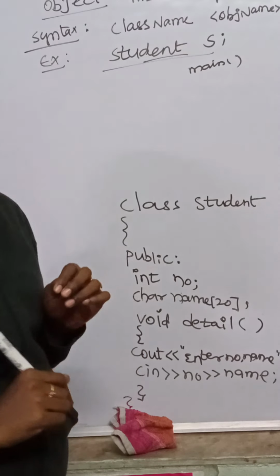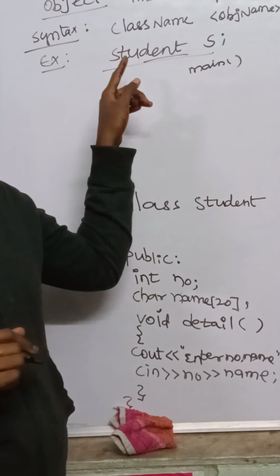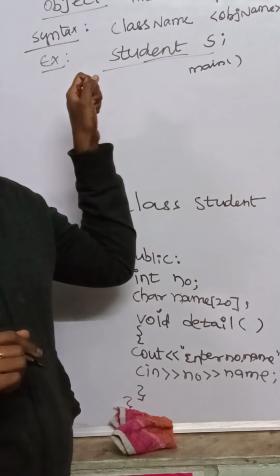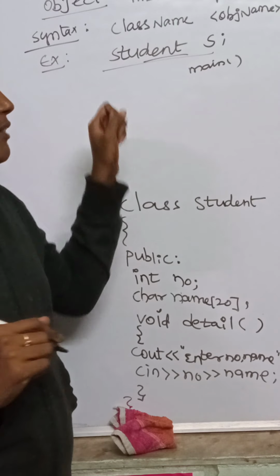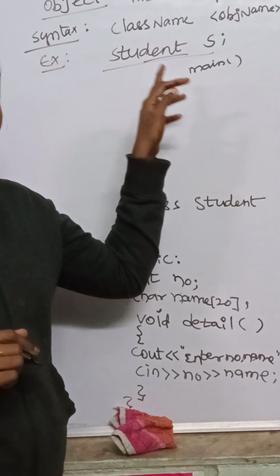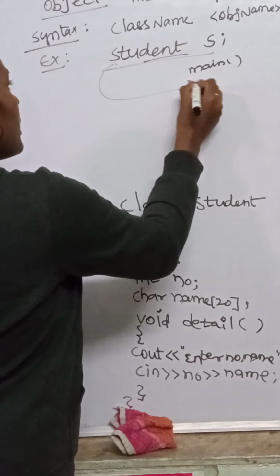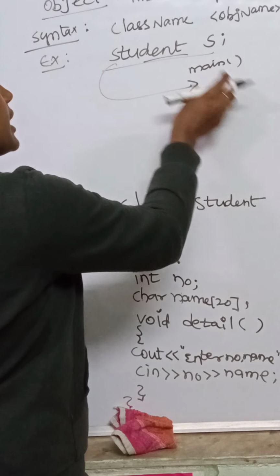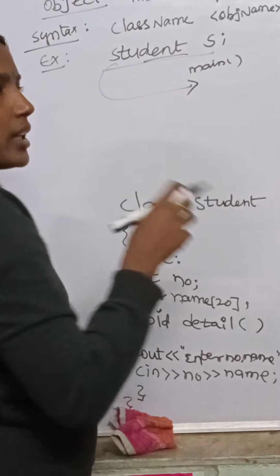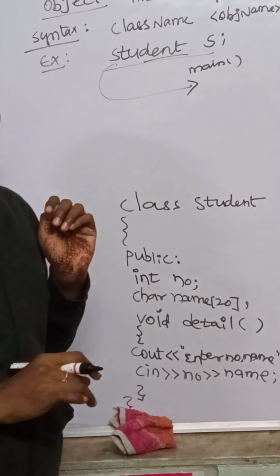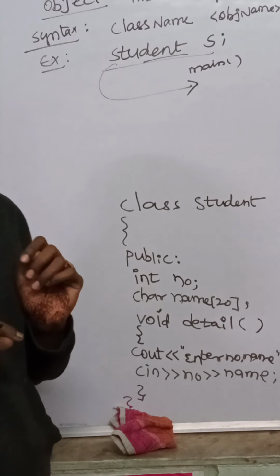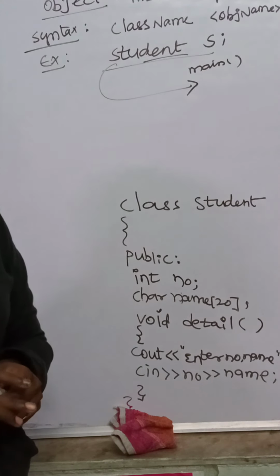In the main function of the program we have to specify Student S. Why? Every program should start with the main function only. So if you encounter this statement, internally the class and the object will be created. Clear? Now this is about class and object. Next we'll see constructor.